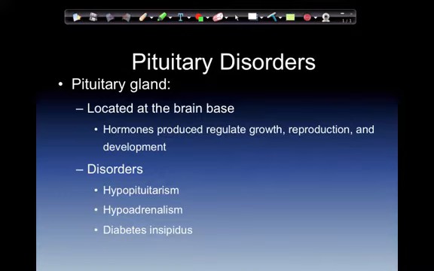Disorders, and from all of these we can have problems that are systemic. Hypopituitarism, often caused by decreased blood flow to the pituitary or from a tumor compressing the pituitary. It can also be caused by subarachnoid hemorrhage, traumatic brain injury, inflammation of the pituitary gland, or in women, necrosis of the pituitary after childbirth. Hypoadrenalism, or low adrenal hormone levels, is decreased adrenal gland function. Diabetes insipidus, deficiencies in antidiuretic hormone and vasopressin. Now, most people think whenever they hear the word diabetes insipidus, it has something to do with blood sugar, and it does not. It's another hormone, antidiuretic hormone and vasopressin to be more specific.